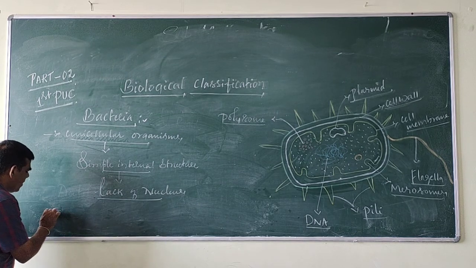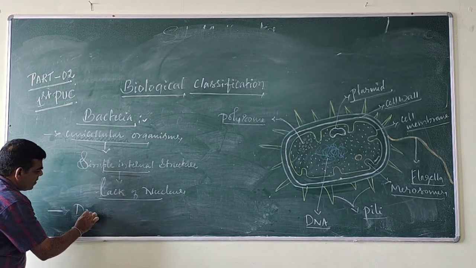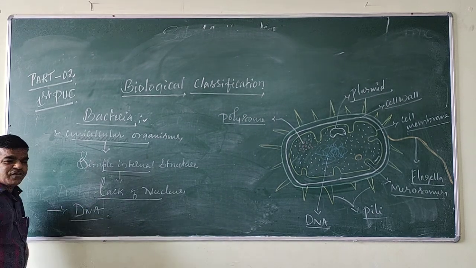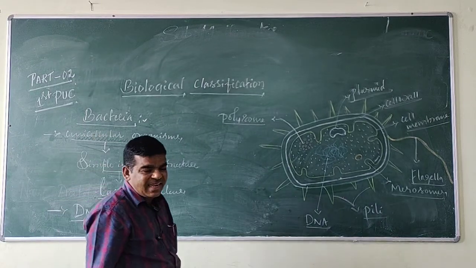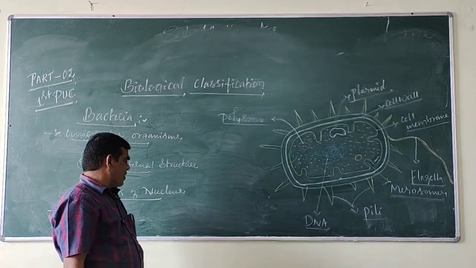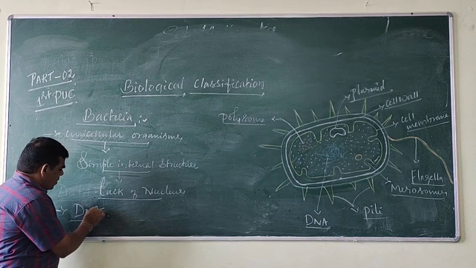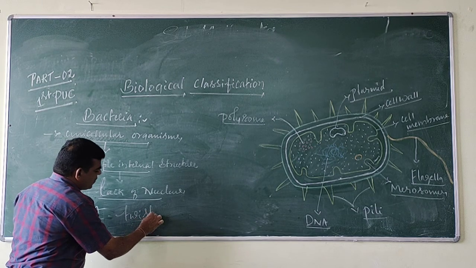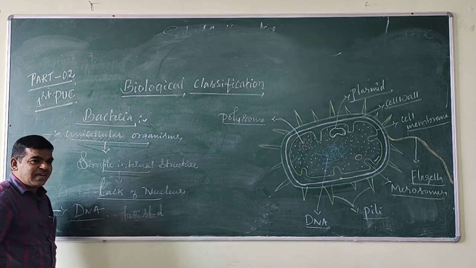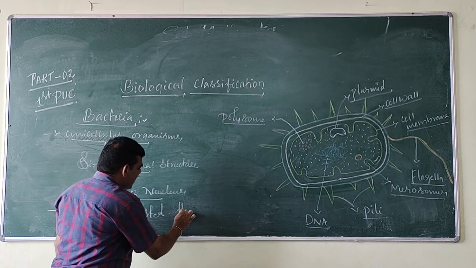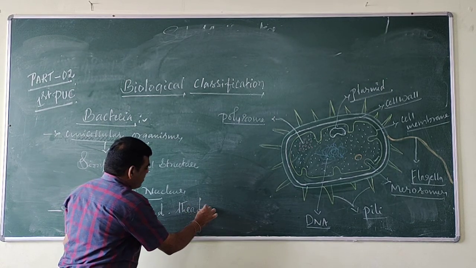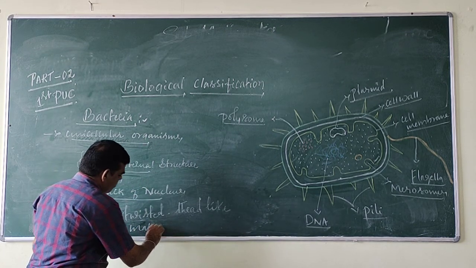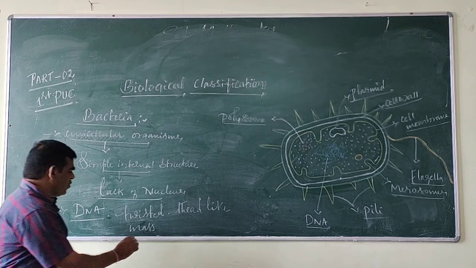But the DNA, deoxyribonucleic acid, the universal genetic material, is present in the form of a thread-like mass. This is called the nucleoid.